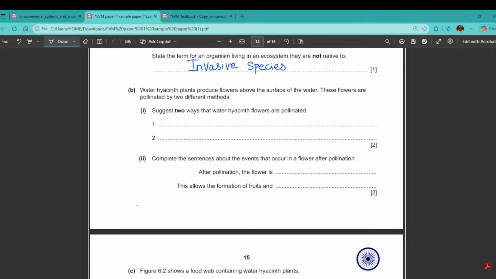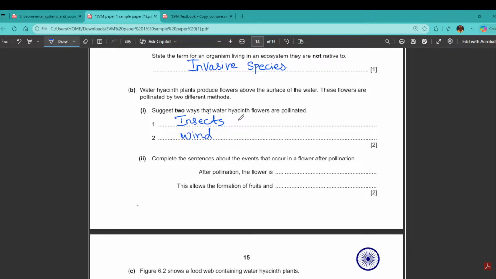One is insects, second one is wind. Okay, these are the two ways or abiotic factors here which can help in the pollination process.